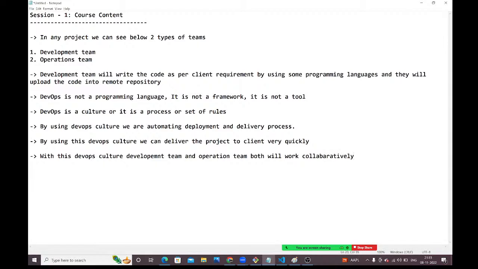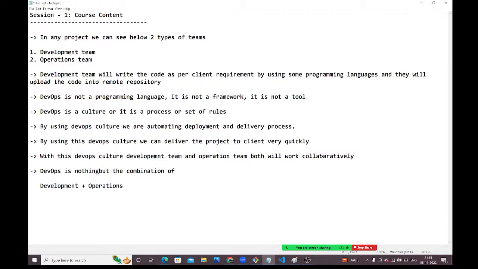See here, DevOps is nothing but the combination of development and operations. Development plus operations. Is it clear, guys? Please go through these steps once.